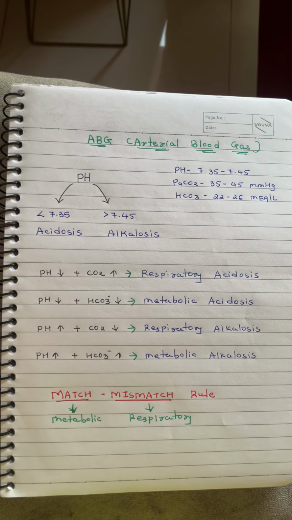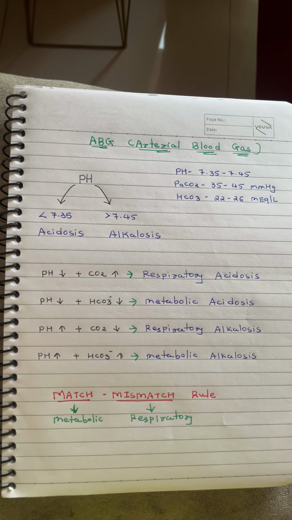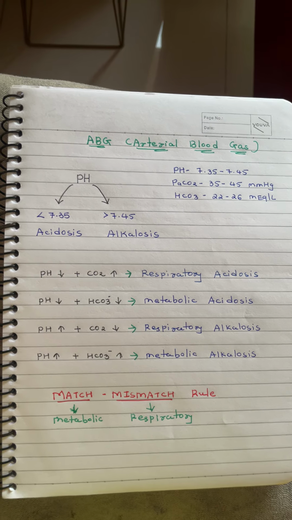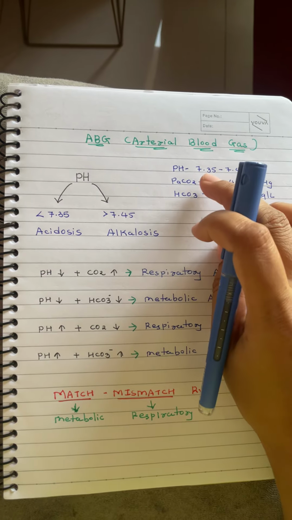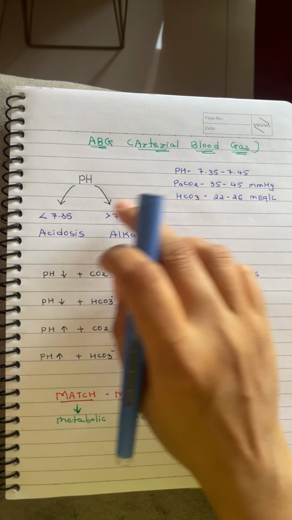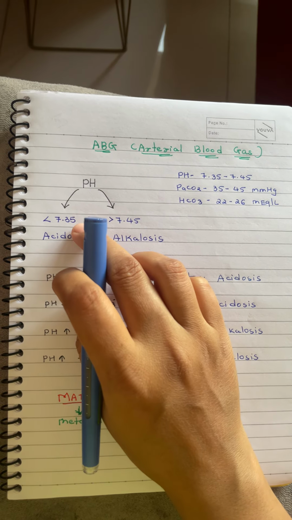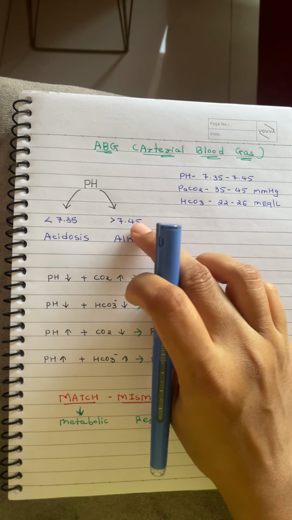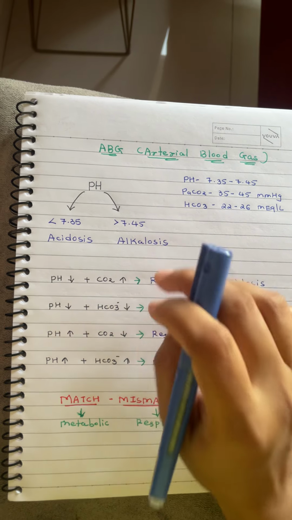If you are confused about ABG, arterial blood gas, then you have to see this video. This is the normal value of pH, CO2 and bicarbonate. If pH is less than 7.35, it is acidosis. If pH is greater than 7.45, it is alkalosis.